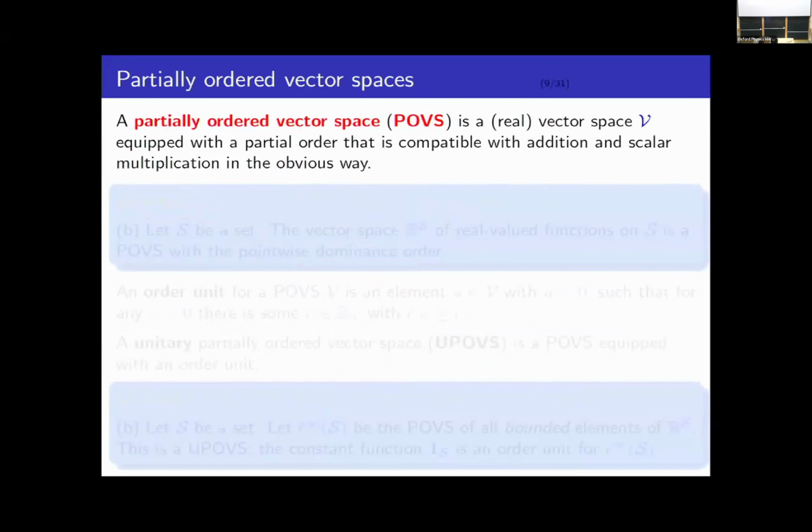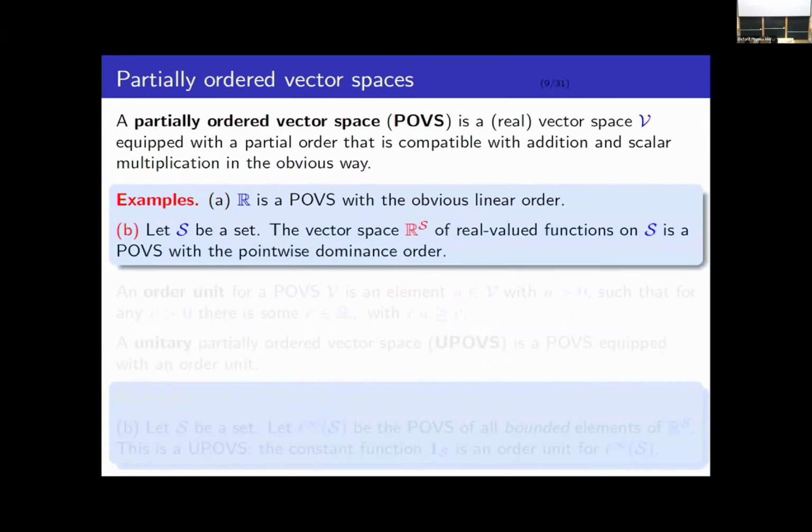So a little bit of machinery that we need. A partially ordered vector space is a vector space equipped with a partial order that is compatible with addition and scalar multiplication in the obvious way. So the canonical example, the real numbers are a partially ordered vector space with the obvious linear order. And given any set S, the vector space of all real valued functions on S is a partially ordered vector space under the pointwise dominance ordering.